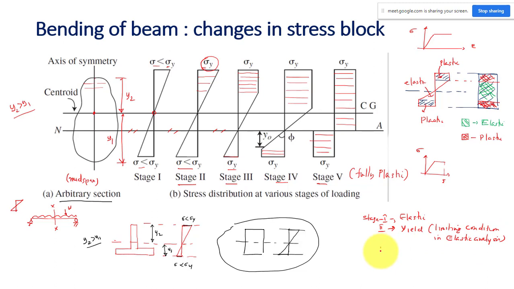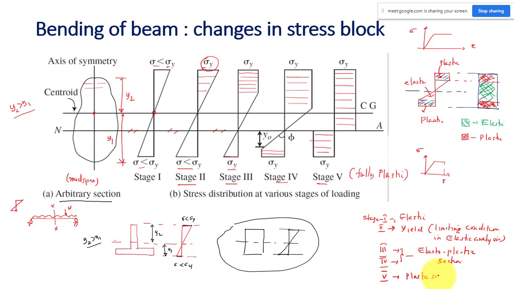And stage 3 as well as stage 4, both together, you can say that is the elastoplastic section. And stage 5 is the plastic section, fully plastic.